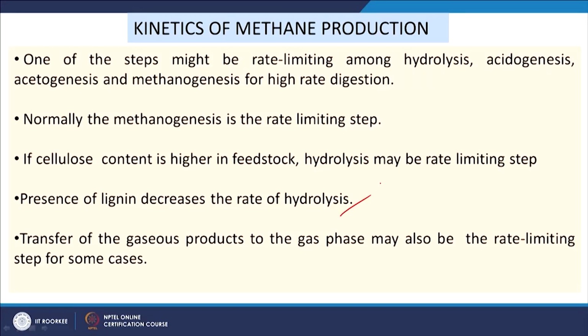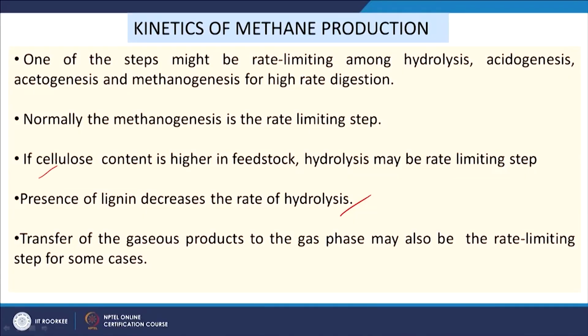But depending upon the feedstock, other steps may also govern the overall kinetics. If lignin is very high, then the biological conversion will be less and hydrolysis will also be slow, and that will be the rate limiting step. If the cellulose content in the feedstock is high, then hydrolysis may be rate limiting. Somewhere gas transfer can also limit the process.